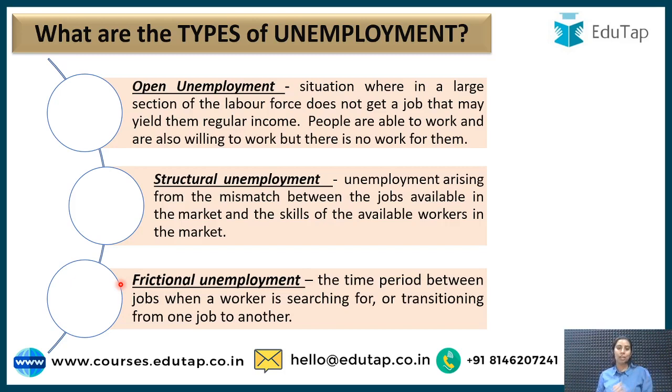This is structural unemployment. Third is frictional unemployment. This is a temporary unemployment, the time period between the switching of jobs. Or let's say a person was working, has given up the work and is finding another more suitable job. So that time period between two jobs or the search is known as frictional unemployment.